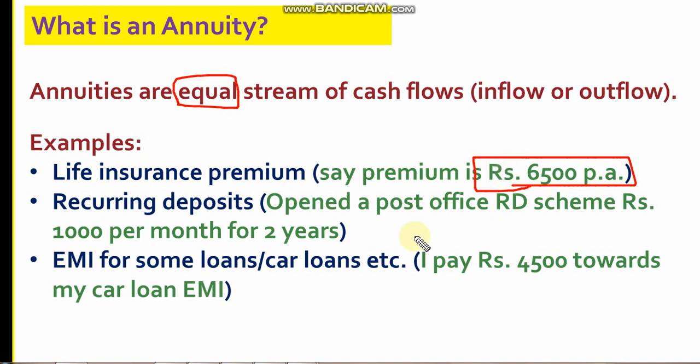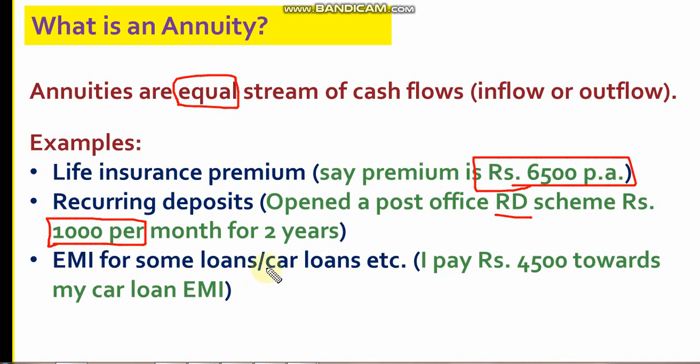Suppose you open a post office recurring deposit, as the name suggests, recurring. Suppose you buy a scheme for 2 years and you pay 1,000 rupees per month. So in 2 years you pay 24 installments, and in every installment you pay 1,000 rupees. As these are equal in magnitude in each and every month for all 24 months, this qualifies to be an annuity.